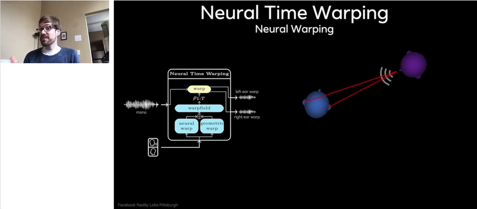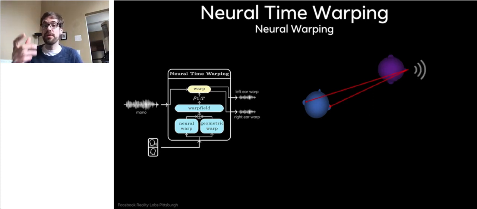But this has very strong limitations, right? If I just turn my head, there is no direct way to my left ear anymore. So geometric warping would fail now, because sound has to travel around the head, and this is a nonlinear dependency that geometric warping cannot model. Even worse, if the transmitter turns the head, there is no direct path to either the left or the right ear anymore. And sound also has to travel around the transmitter's head.